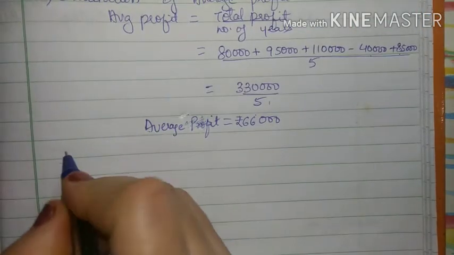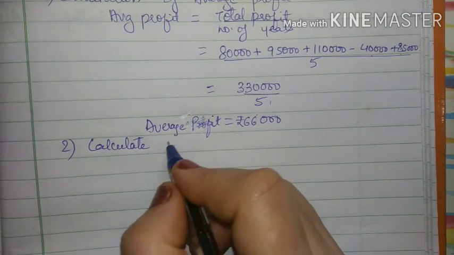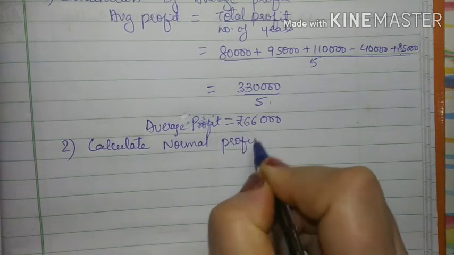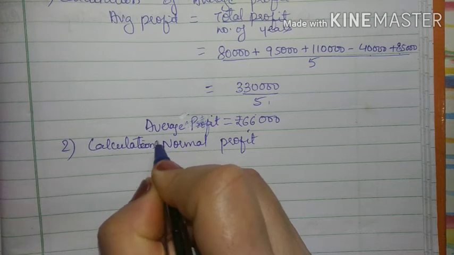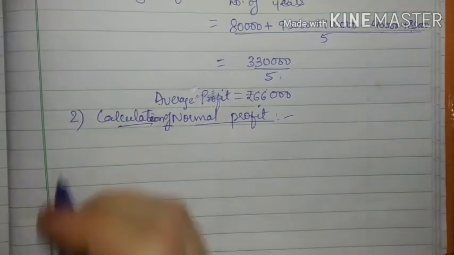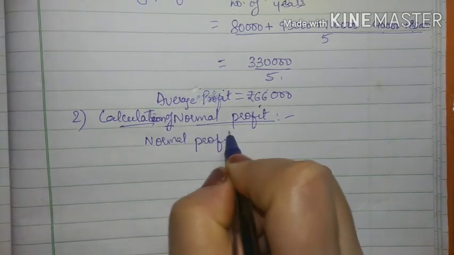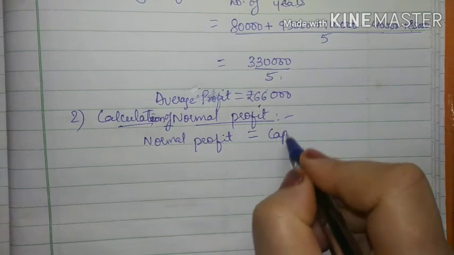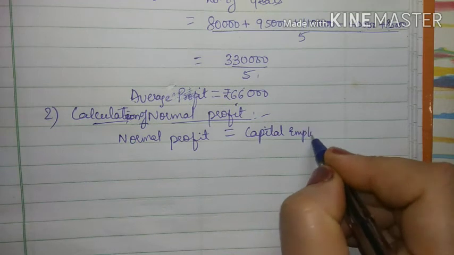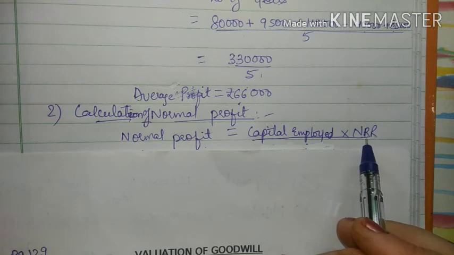Now second step is to calculate normal profit, right? Now formula for normal profit is capital employed, means amount invested in the business, into NRR, normal rate of return.